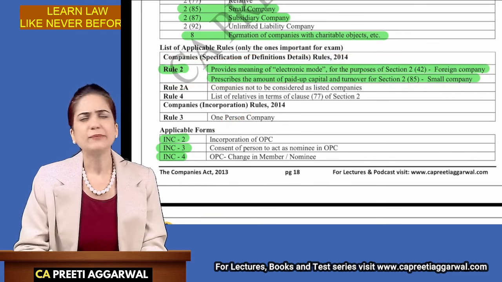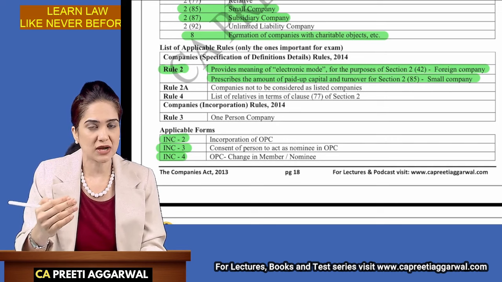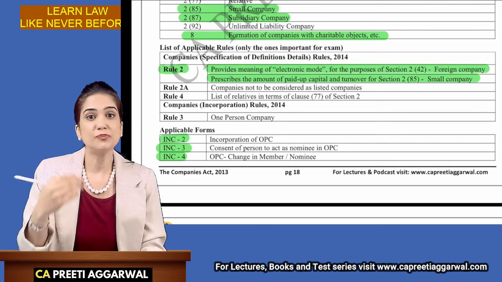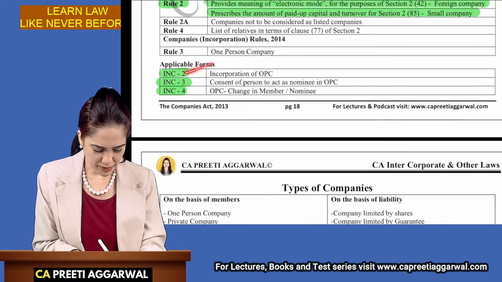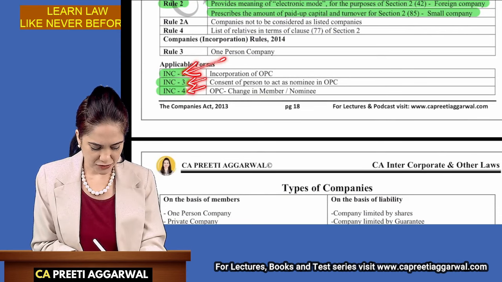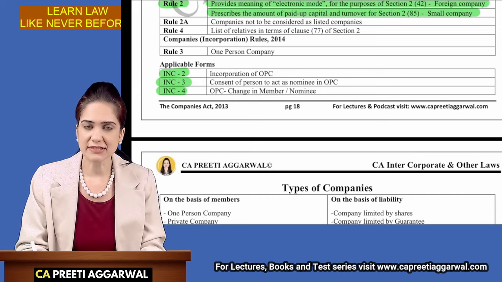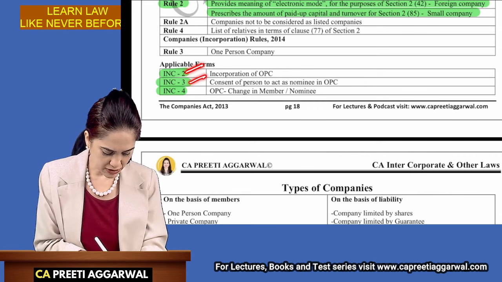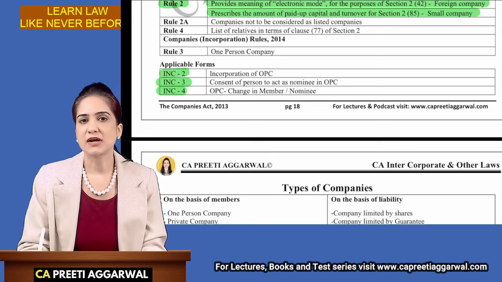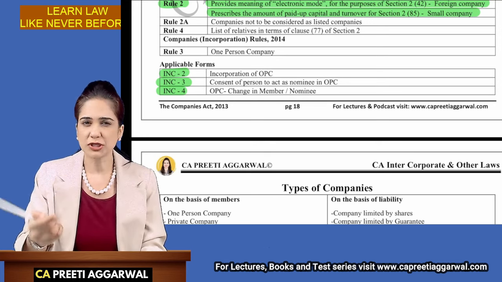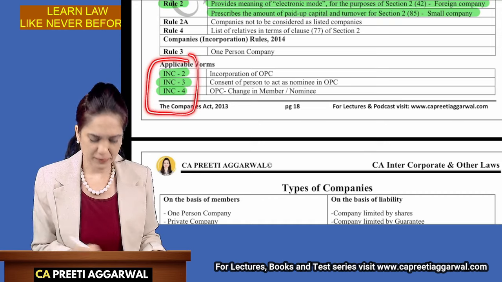Applicable forms. It may not be asked in the exam, but it is my observation that a few case-based or MCQ questions are asked on OPC, and over there you may be expected to write the form numbers. That is why I have highlighted that you need to memorize form number INC-2, INC-3 and INC-4. These relate to OPC. Later, we are also going to discuss INC-6, that is conversion of OPC. Okay, so 2, 3, 4 and 6. Yes, these form numbers are important because recently they have started asking questions on conversion or how to change the nominee of the OPC. So yes, I want you to remember these form numbers.